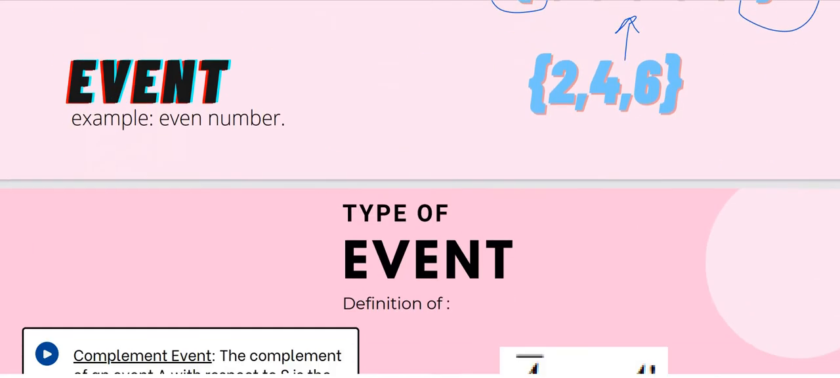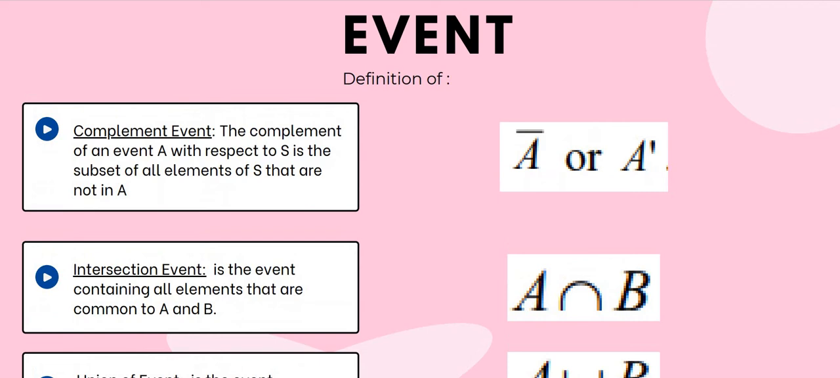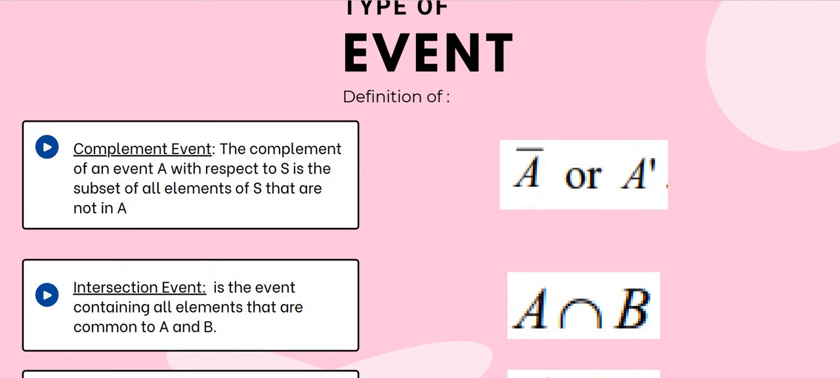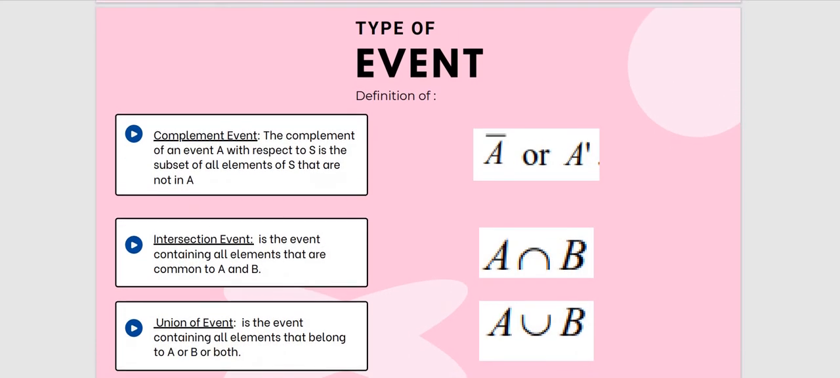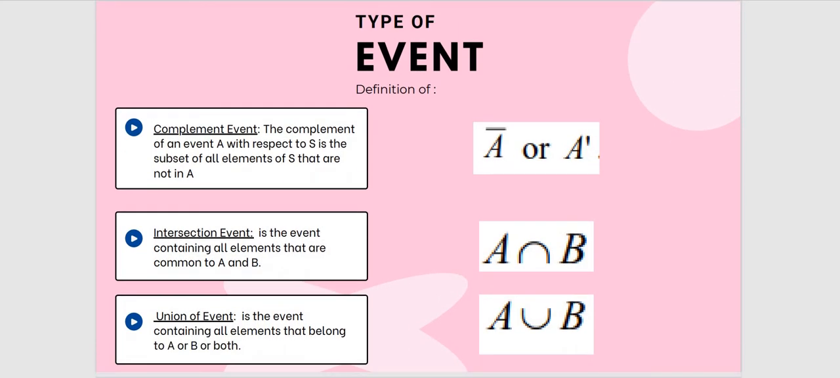Alright. Okay class, so now we go to the types of event. I need to make this smaller. Okay class, so types of event. They have a few terms in event, or several types of event. The first one here is complement event. Complement event, the word itself we know, complement. So we often say complement each other, so complement means complementing one another.